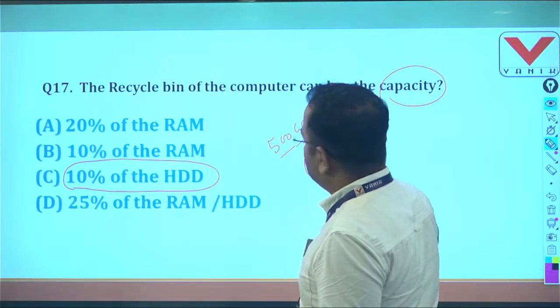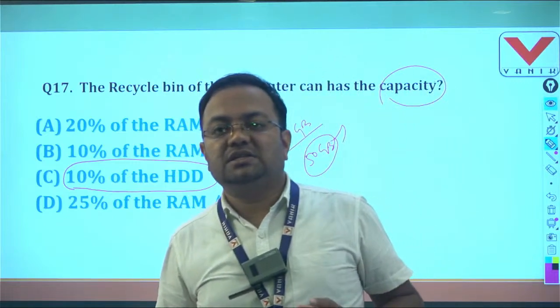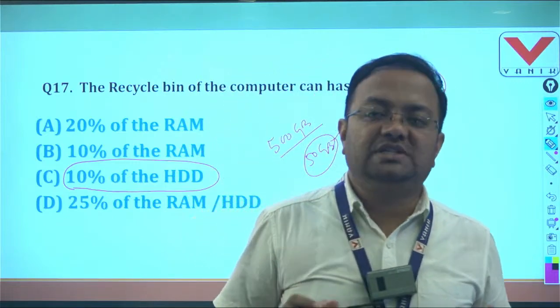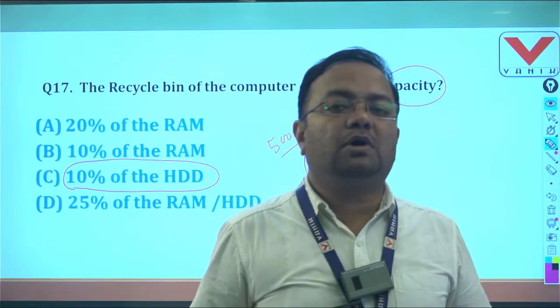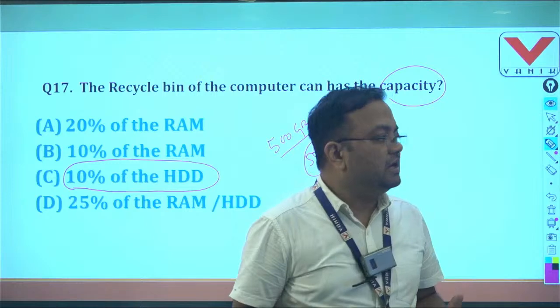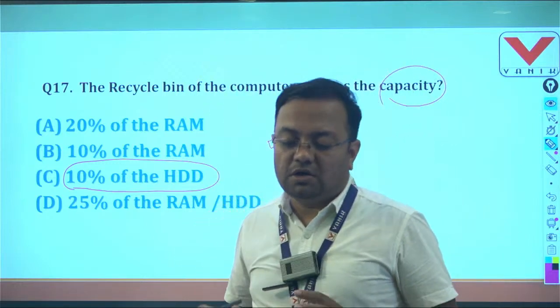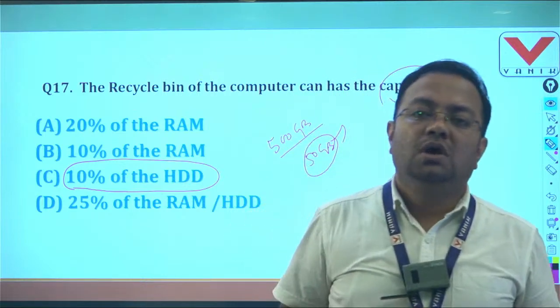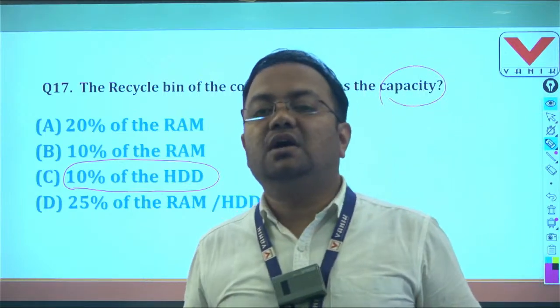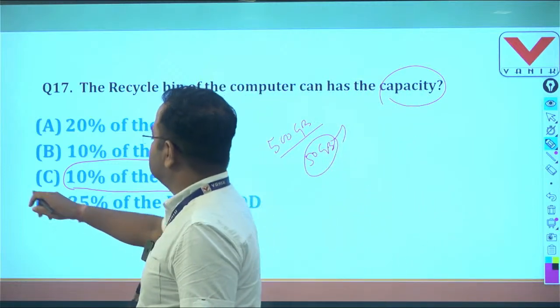So if you want to delete more than 50 GB, it will give a clear message: the data cannot be moved to the recycle bin. Do you want to delete permanently? Yes or no? If we choose yes, then the data will be deleted permanently. So the recycle bin in our computer system can store only 10% data of our hard disk drive. So question number 17, here answer is C.